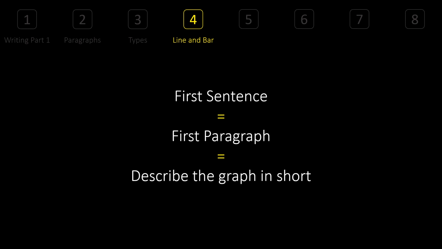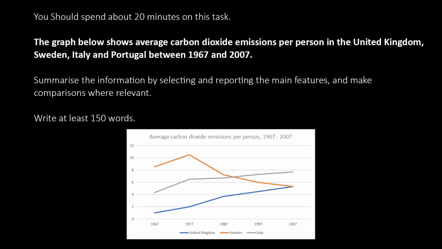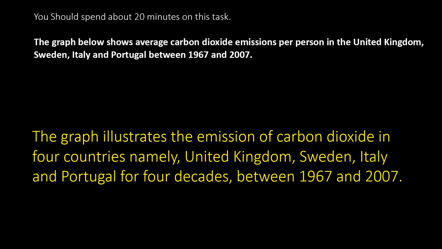Now, that also is going to describe your graph in short. That means in a single sentence, you're going to describe the whole graph, right? What we mentioned to you. Let me give an example. This is the question we had. The graph shows average carbon dioxide emission. So we have this whole question and we have this image. Let me get rid of this image and show you how you can write the first sentence of your question.